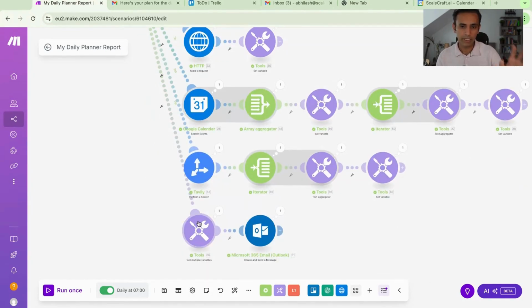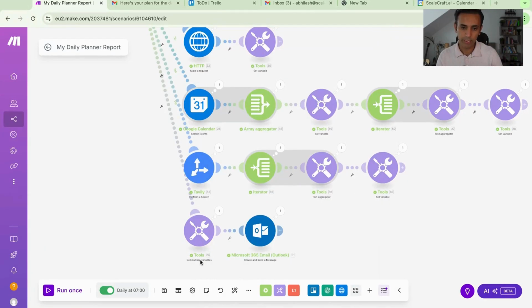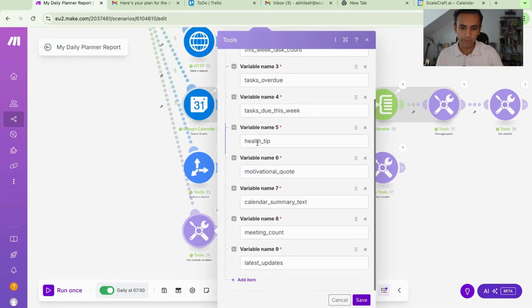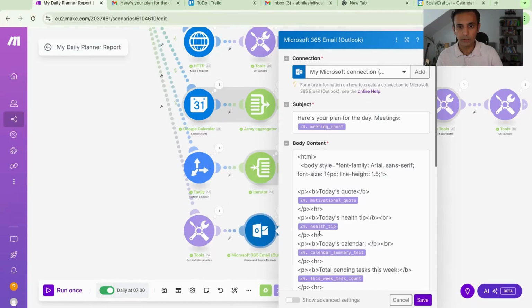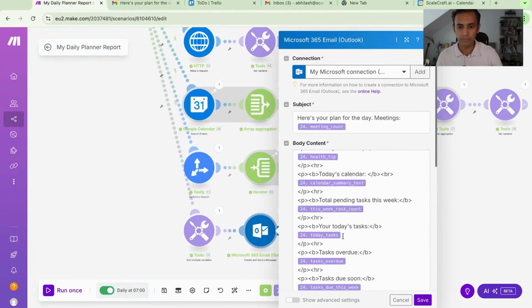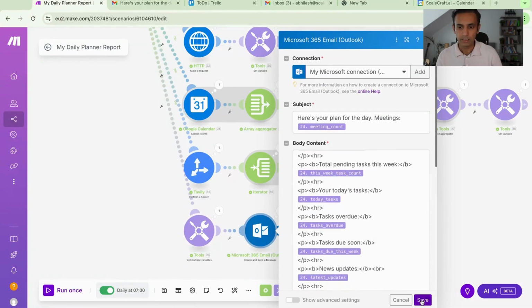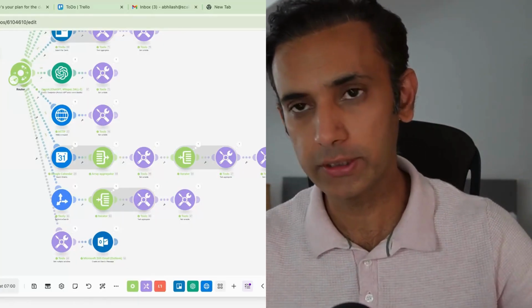Finally, we get all the variables out, because in make.com, when you want to access a variable after setting it, we set the variables in each route, but before we actually use them, we need to use the module called get variable or get multiple variables. If you want to use multiple, of course, you use get multiple variables. So this is the module get multiple variables, where you fetch them again, and once you have fetched them, you'll see all the values, and then you start using them in your email. So this is the email body, where you start adding each of these variables in line into this email body. And yeah, this is the full automation, which goes through your Trello, calendar, few quotes, OpenAI, and